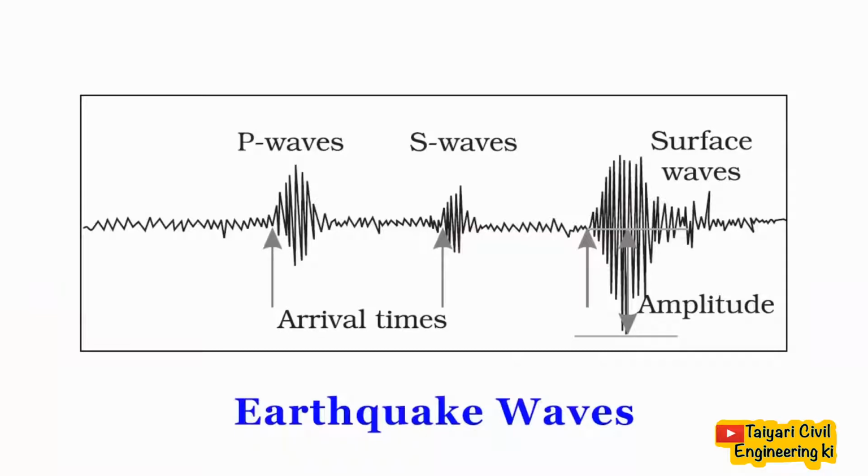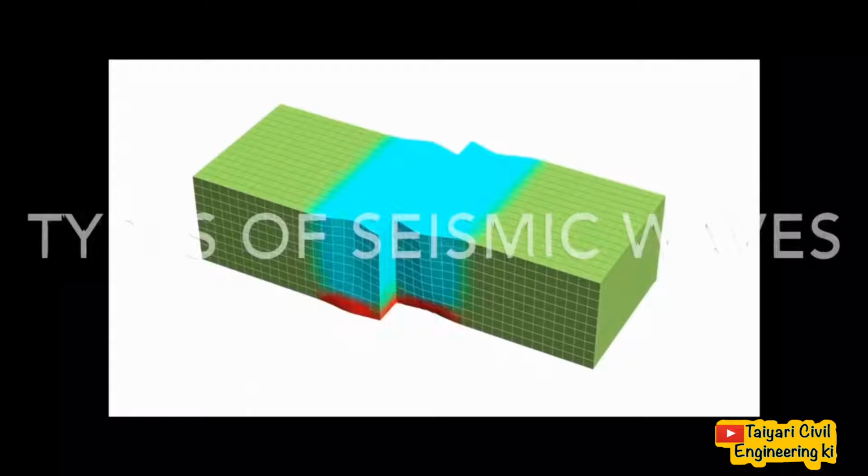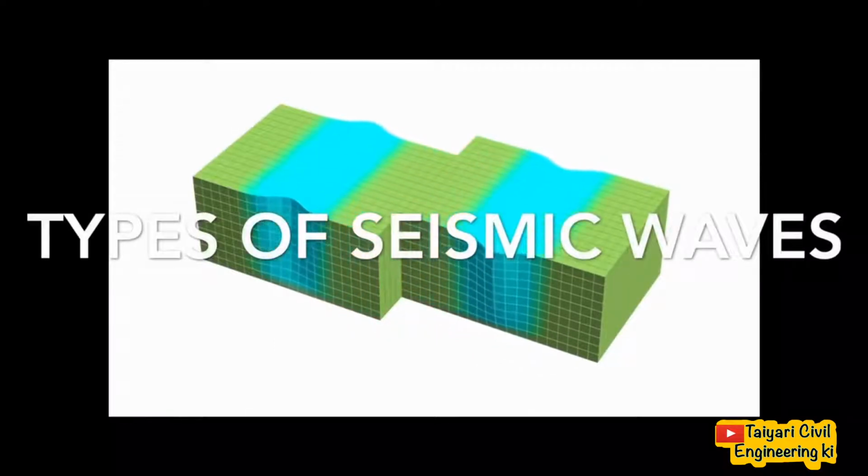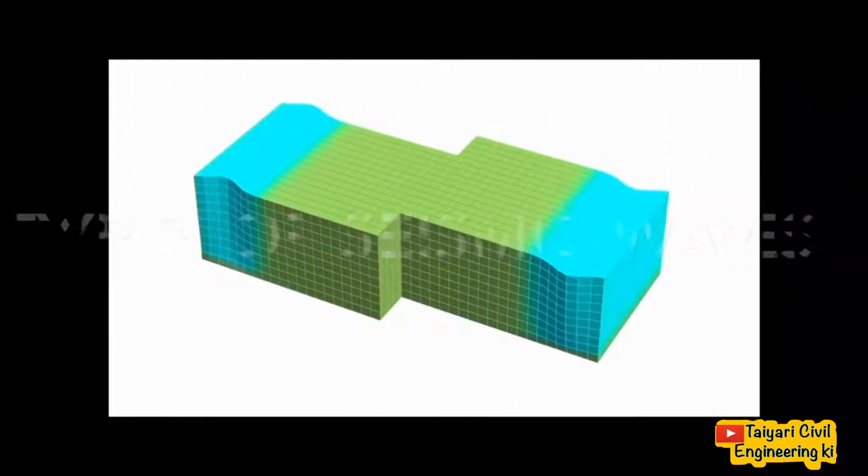Now going back to the picture that I showed you, there are two types of body waves. They are called the P and S waves. The letters P and S stand for primary and secondary. There are two types of surface waves also. They are called L and R waves. Let's learn these waves in brief.